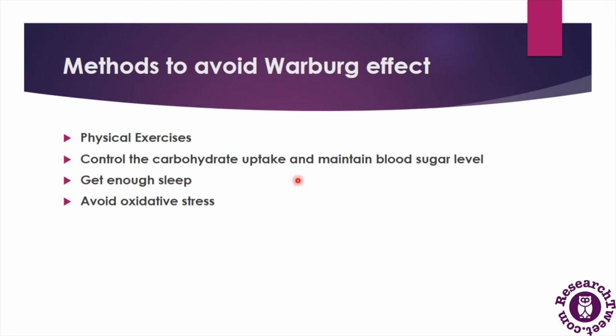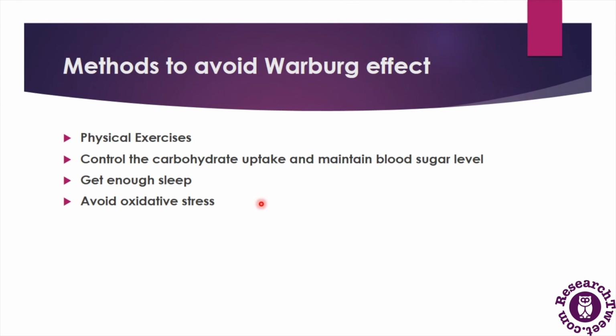So let's understand the methods for avoiding the Warburg effect in our body. The methods include physical exercise, controlling carbohydrate intake and maintaining blood sugar level, so that our body can maintain a proper rate of glycolysis. And there are several other methods: getting enough sleep and avoiding oxidative stress, because as we have discussed in our other videos, oxidative stress also leads to cancerous conditions.